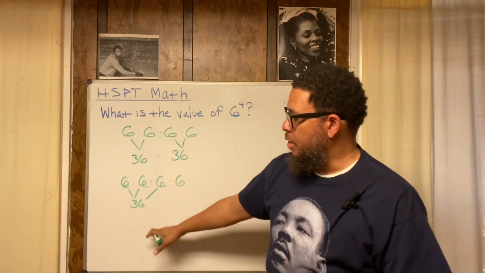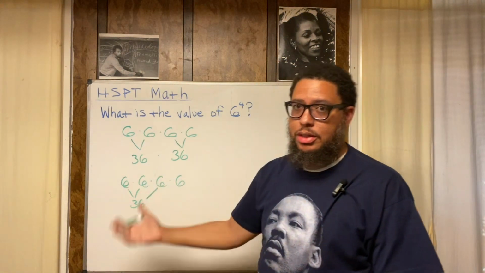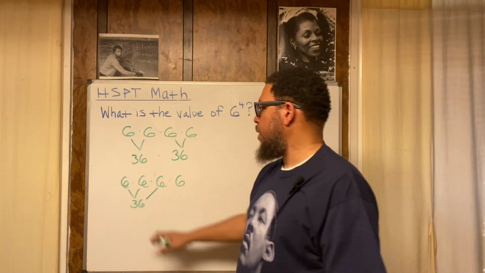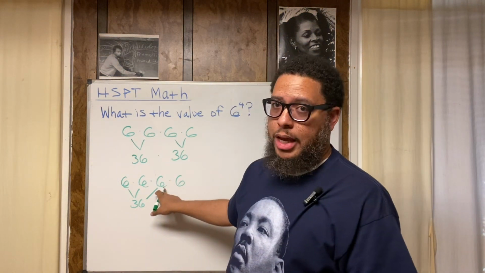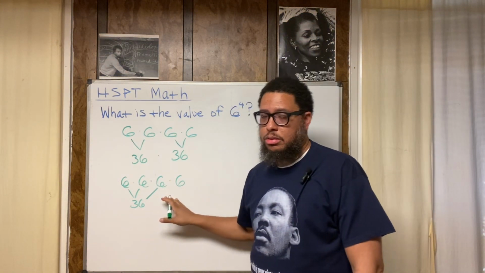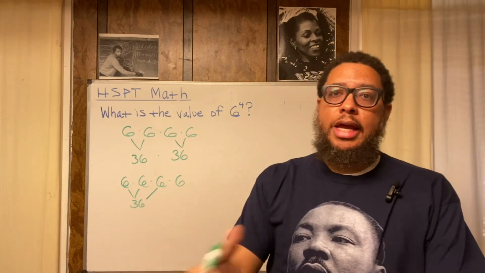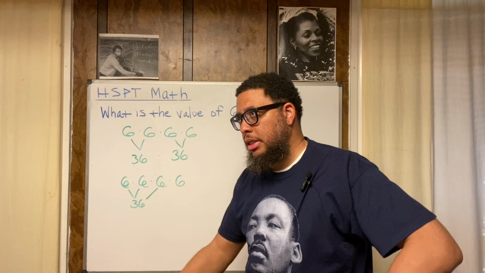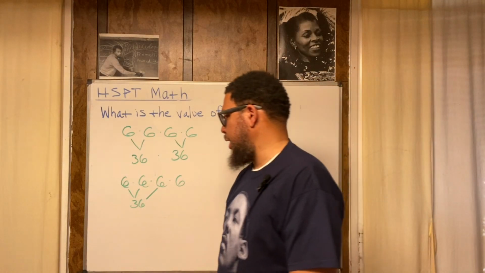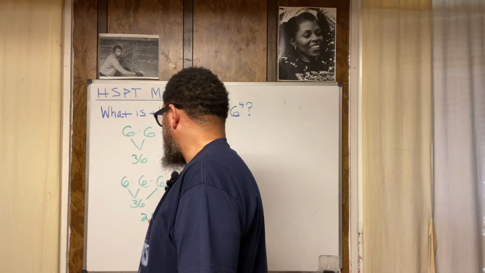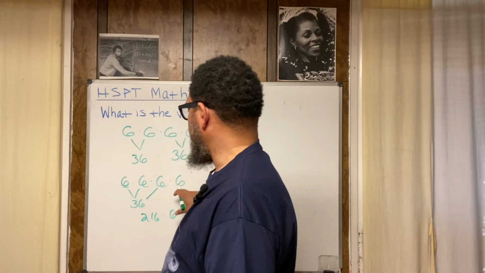I'm going to use 30 and 6. See what I did there? 30 and 6, because 30 plus 6 is 36. And then I do 30 times 6, which gives me 180. Then I do 6 times 6, because the 6 was what's left over. That gives me 36. So 180 plus 36, I do the addition: 180 plus 36 is 216. So now I got 216, and I'm bringing this 6 down.